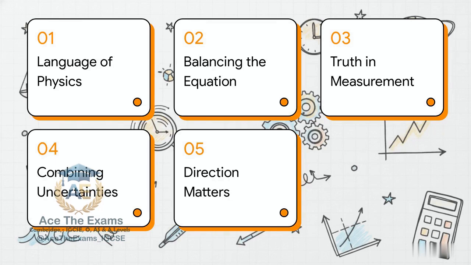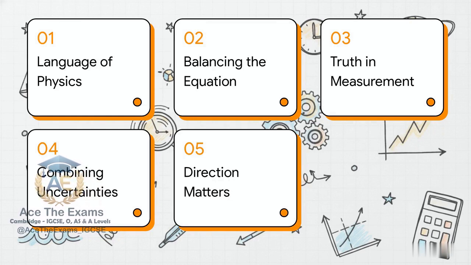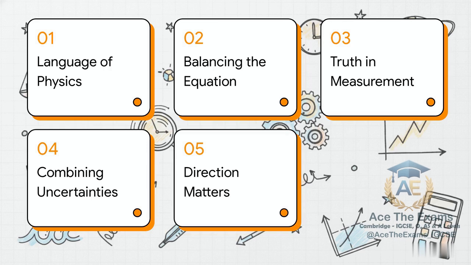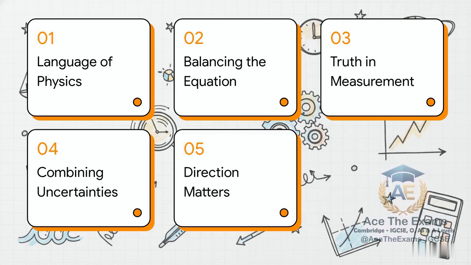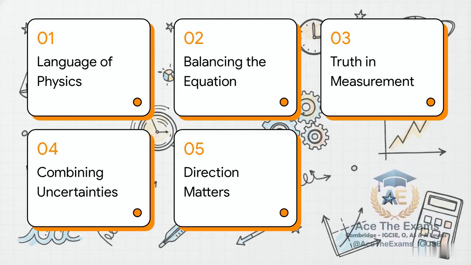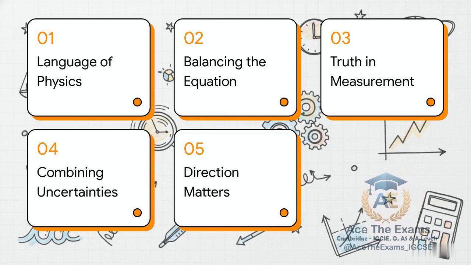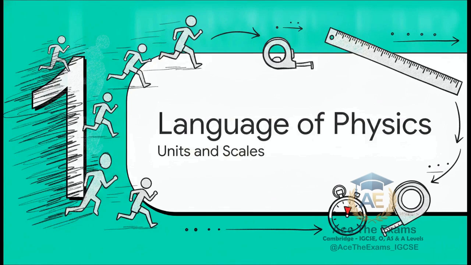To get us there, here is our roadmap for today. We're going to start with the language of physics, diving into units and scales. Then, we'll validate our math in balancing the equation, confront the messy physical reality of our tools in the truth in measurement, learn the actual rules for combining uncertainties, and finally, we'll add the crucial element of direction. All right, let's jump straight into Chapter 1, the language of physics.